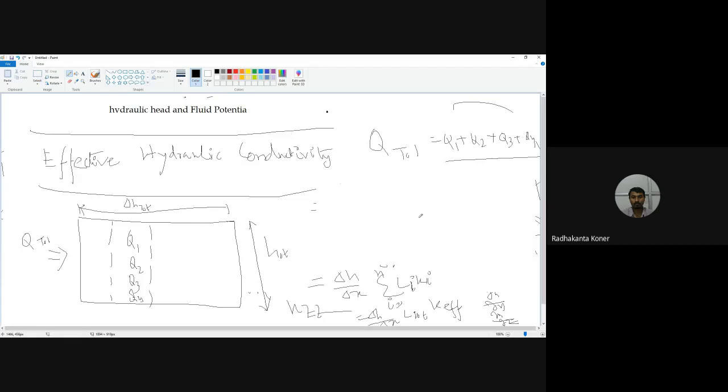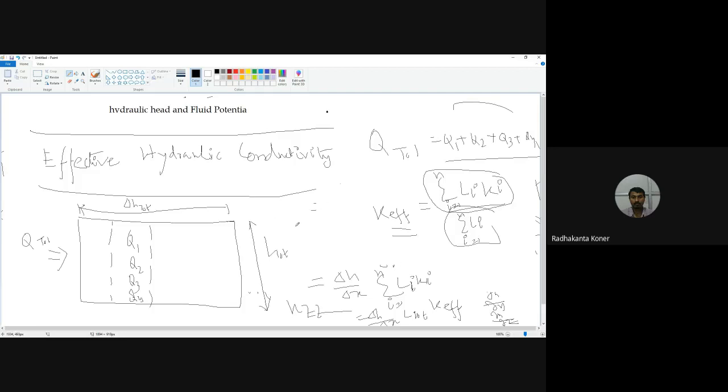Because the effective hydraulic conductivity A effective is equal to summation Li Ai divided by summation Li, i is equal to 1 to n. So this term basically equals L total multiplied by A effective.